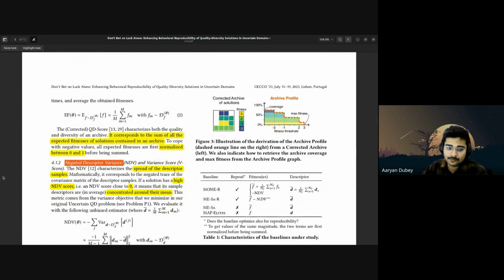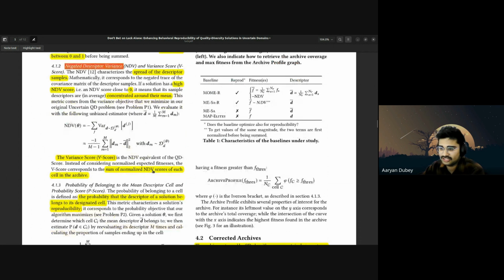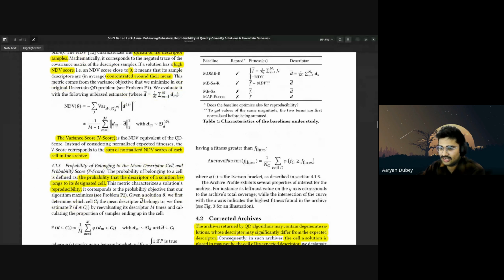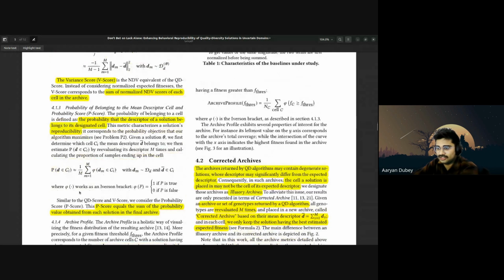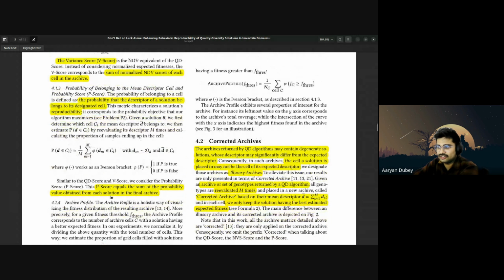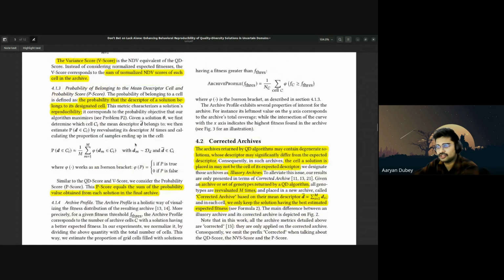Generally it says that the probability of belonging to the mean descriptor cell provides insight into how consistent a solution is in terms of ending up in a cell. And the variance score is generally the sum of the normalized NDV score for each cell in the archive. And other than that, it also uses the probability of belonging to the mean descriptor cell and the P score. So it generally means the probability that the descriptor of a solution belongs to a designated cell, and it has all the formulas that we can use to describe it. I don't think it's generally useful right now. It was useful for this paper, but not useful for us right now. P score equals the sum of the probability obtained values from the solutions in the final archive.